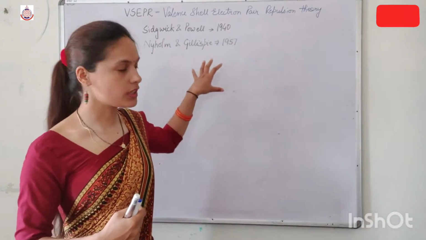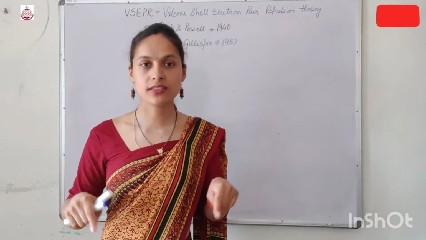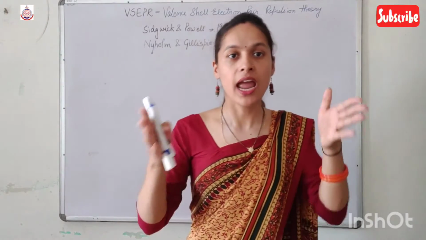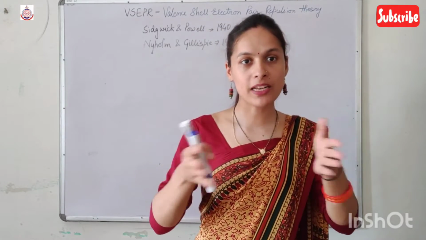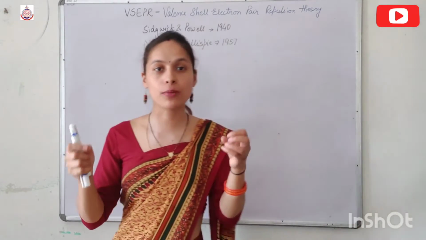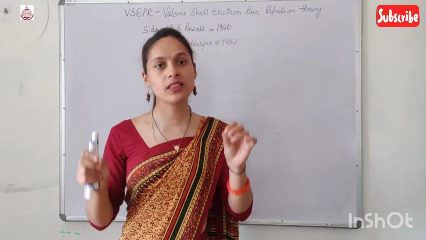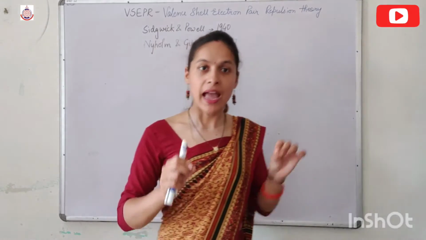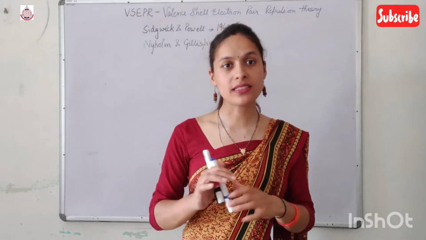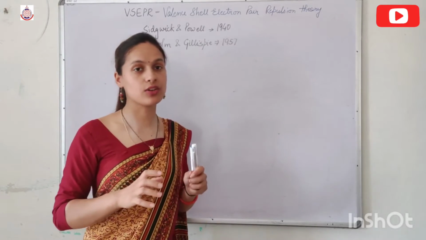So according to this theory, the electron pairs present around the central atom repel each other, and because of repulsion they move apart from each other and occupy a position in space where the repulsion between the pairs becomes minimum and the stability becomes maximum. So what is the main statement of this VSEPR theory?